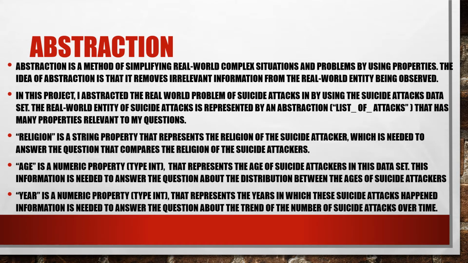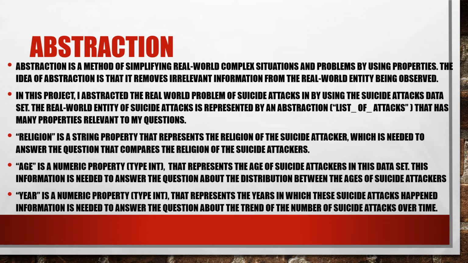An abstraction is essentially a method of simplifying real-world complex problems into properties. In the abstraction, you remove the irrelevant information from the real-world entity that you're observing, and that's where you simplify it so that it can be understood by computers.